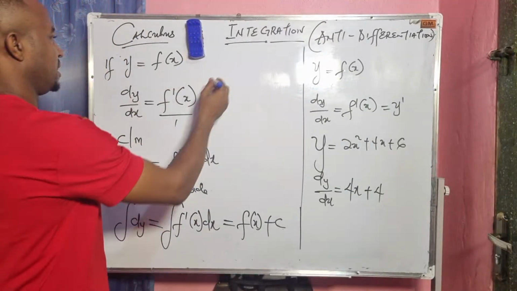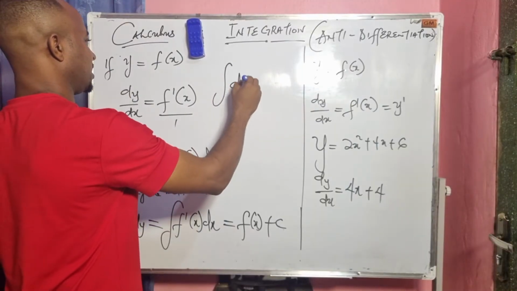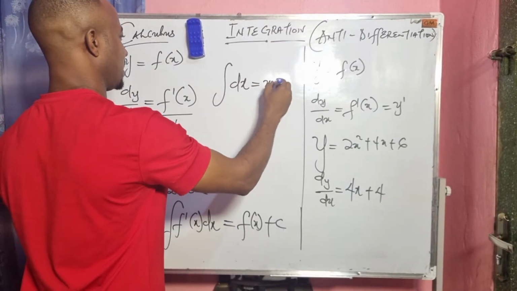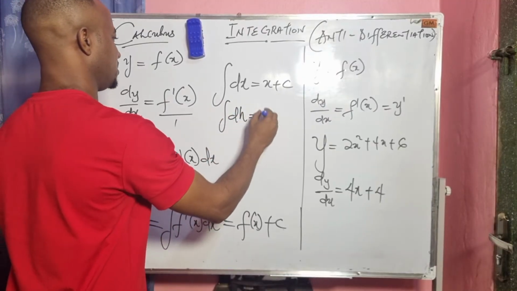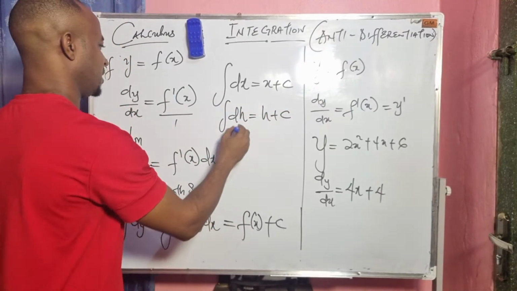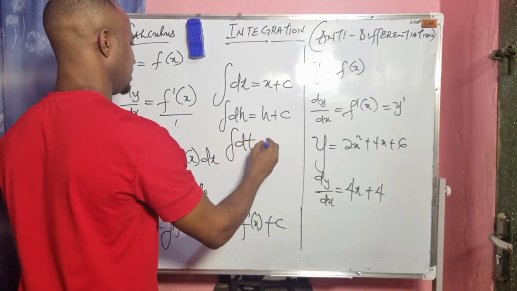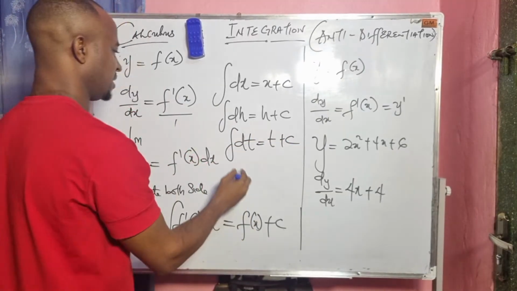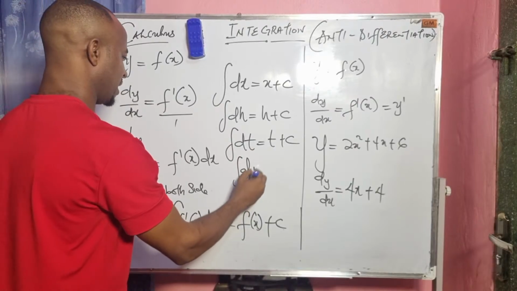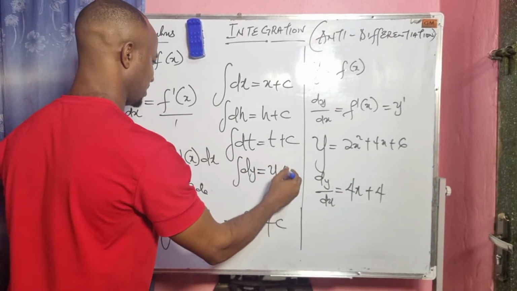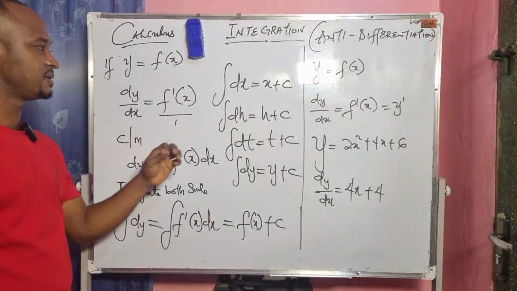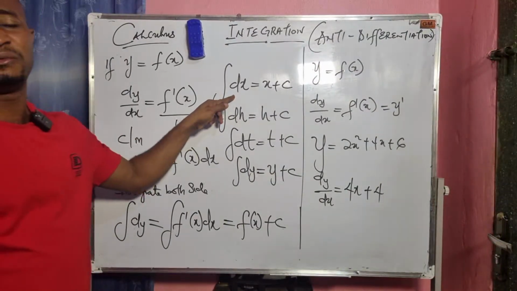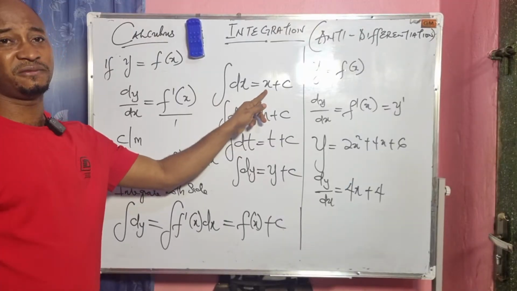Integration of dx is equal to x plus c. Integration of dh is equal to h plus c. Integration of dt is equal to t plus c. Integration of dy is equal to y plus c. Are we there? So anytime you integrate a change in a variable, you must always have the variable.